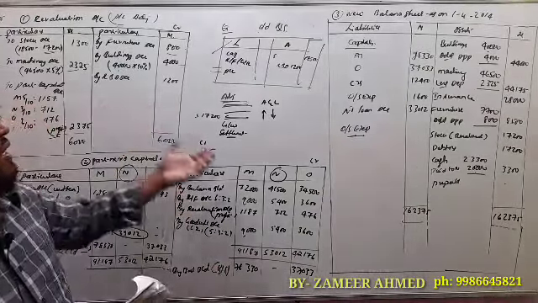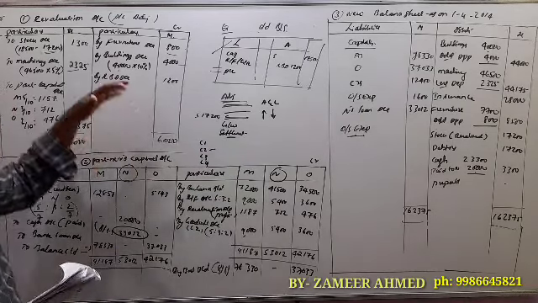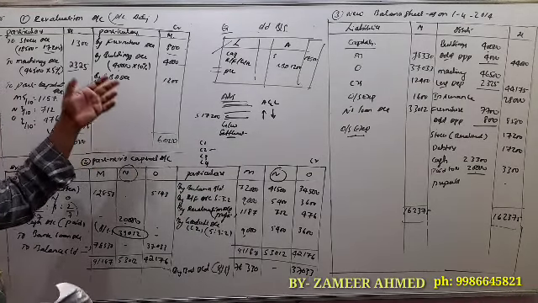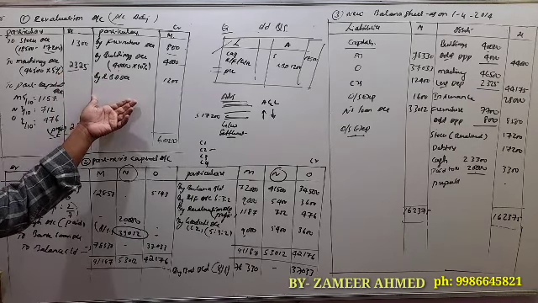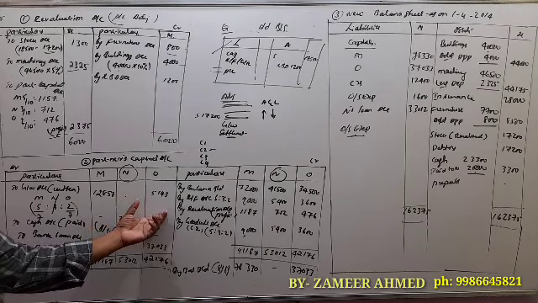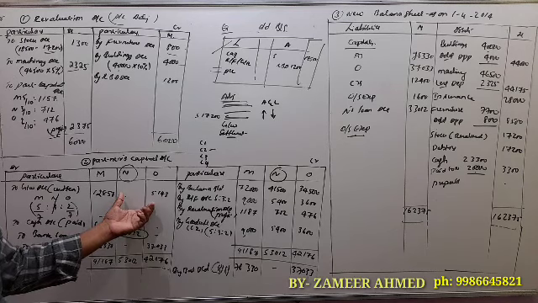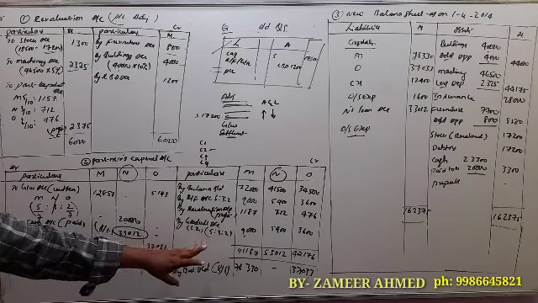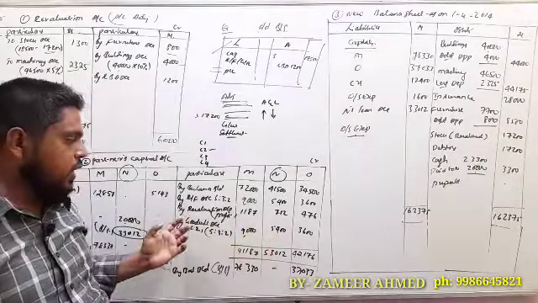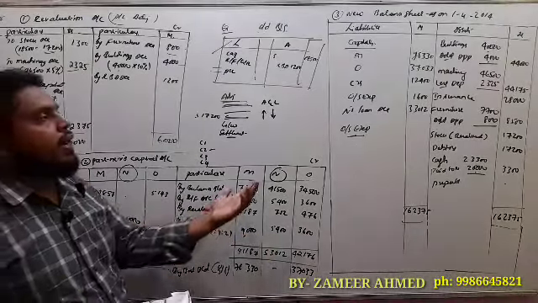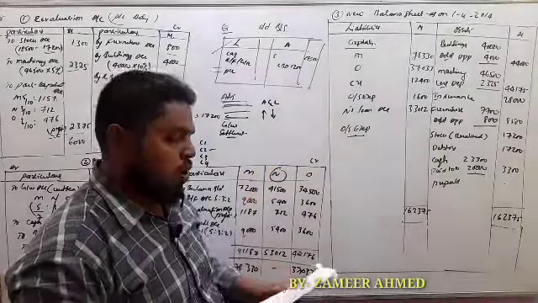To do all these steps, first of all you have to learn the revaluation account; with the help of a format we can prepare it. Second, the partners capital account. Once you know the format, we can easily prepare the partners capital account. Under the partners capital account, first we have to close the retiring partner's capital, then the remaining partners, and next the balance sheet. The balance sheet is prepared with the help of the old balance sheet along with the adjustments.